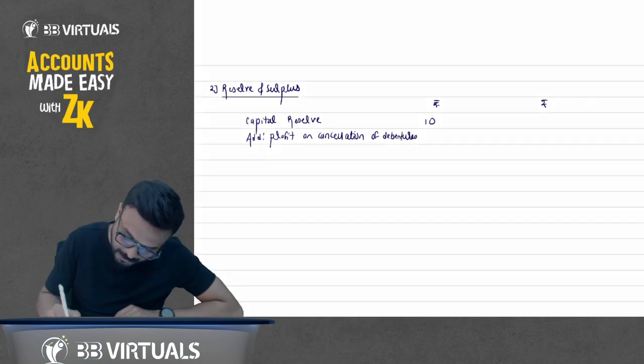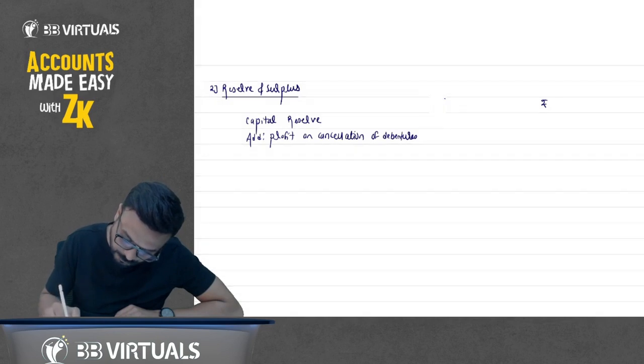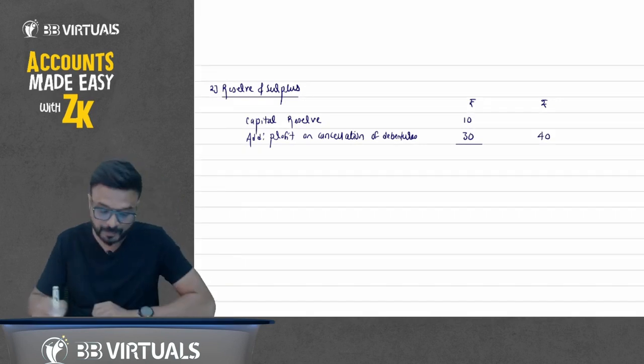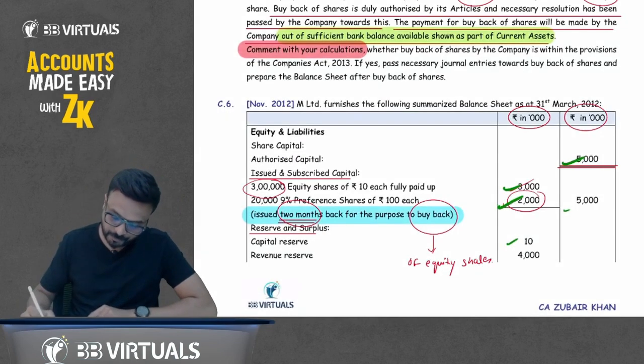How much is it? 30. So in the outer column it will come 40. It will come how much? 40.